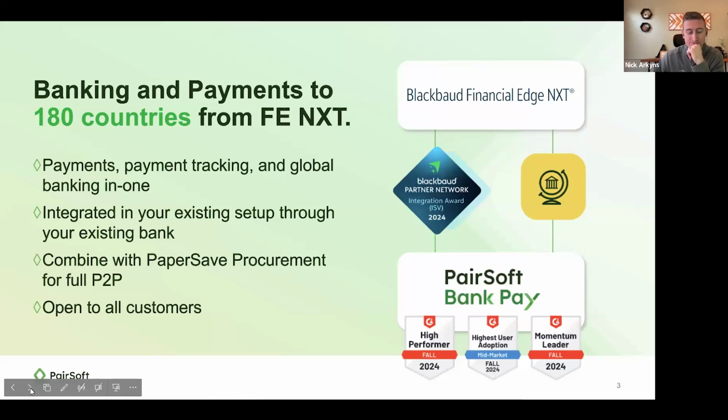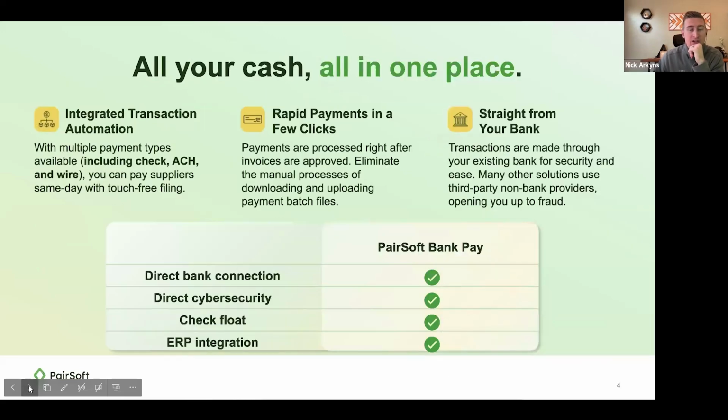Pretty much the last piece before we jump in is why this is important. Think about all your cash being in one place, with integrated transaction automation and multiple payment types going out of Bank Pay, including check, ACH, and wire. Your suppliers can be paid within the same day with touch-free billing, with rapid payments in just a few clicks. Payments are processed right after invoices are approved.